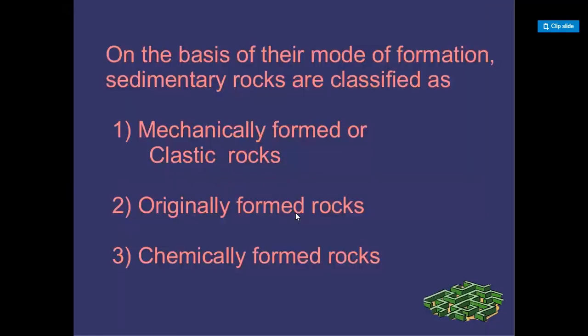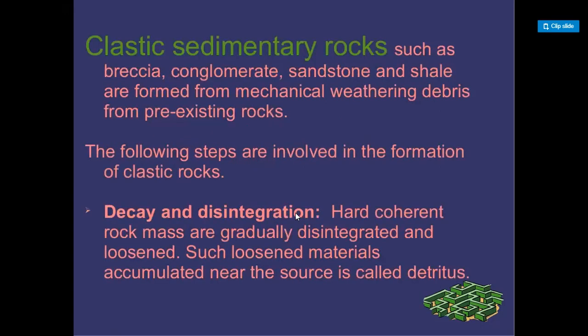On the basis of their mode of formation, sedimentary rocks are classified as mechanically formed or clastic rocks, organically formed rocks, and chemically formed rocks. When sedimentary rocks are formed mechanically, we call them clastic rocks. Clastic sedimentary rocks, such as breccia, conglomerate, sandstone, and shale, are formed from mechanical weathering debris from pre-existing rocks.